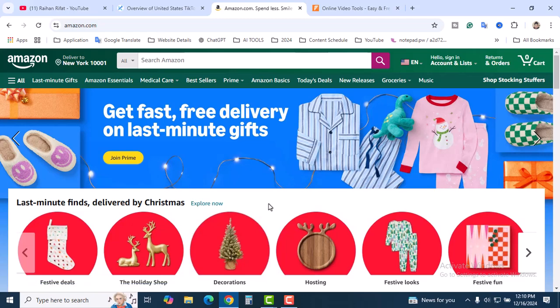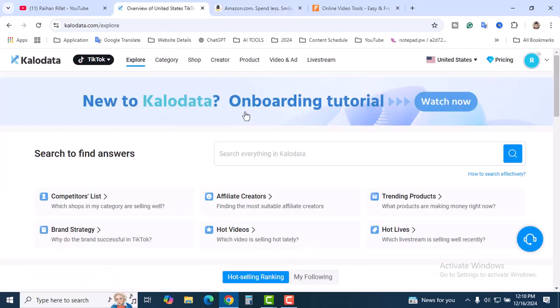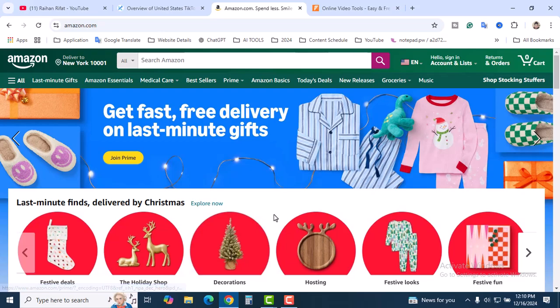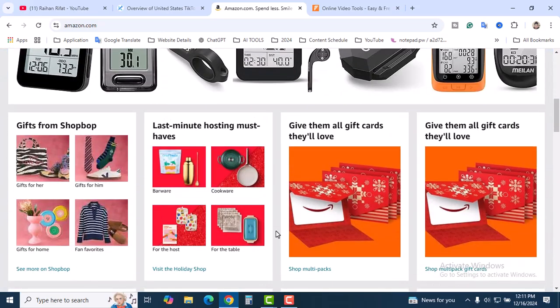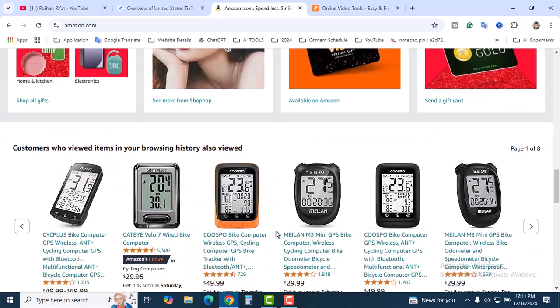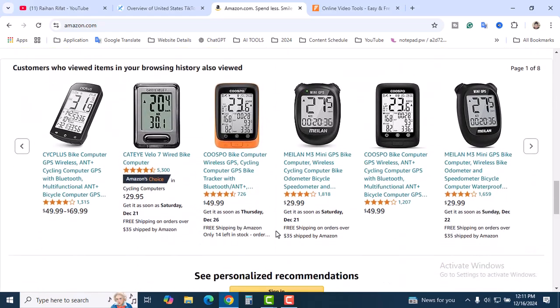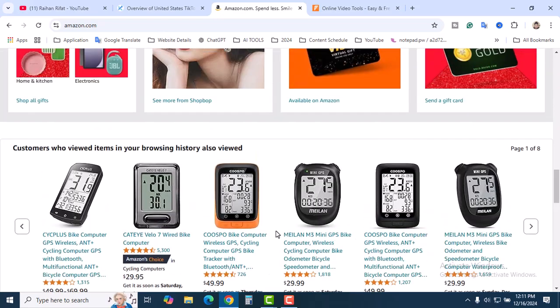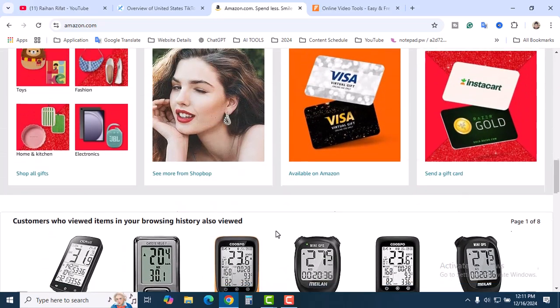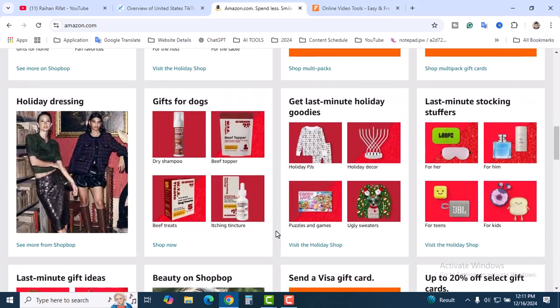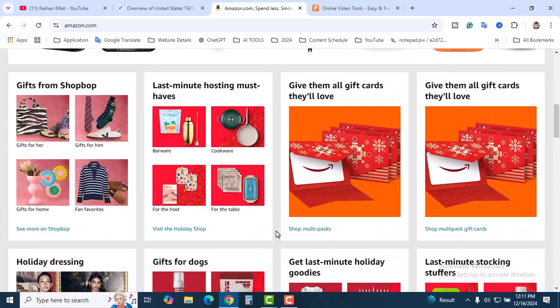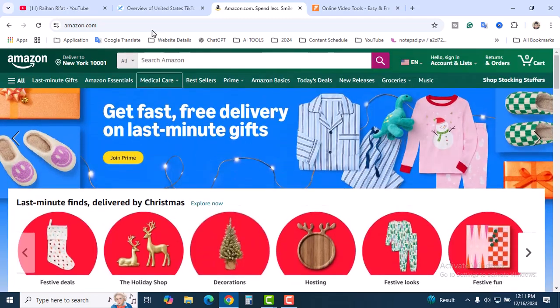We will use Amazon and we will use Kalodata. In Amazon you will see millions of products. So what kind of products do you want to promote? If you don't have any idea, where can you get ideas? People are more interested in buying things that you may not know about. So how can we find these kinds of products, make videos, and make money? That's why we will use a website.